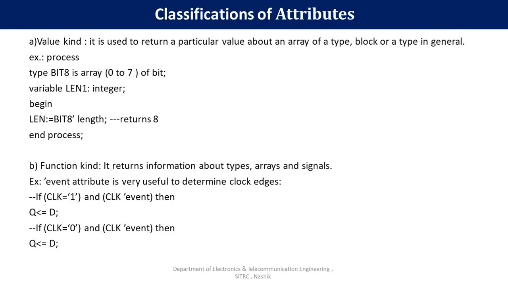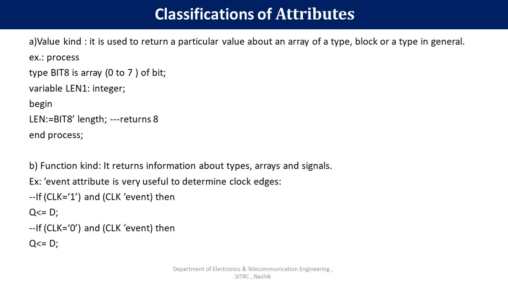It is used to return a particular value about an array of a type or block or a type in general. Means value kinds are used to return a value of array or type or return a value from the block statement. Let's see the example.